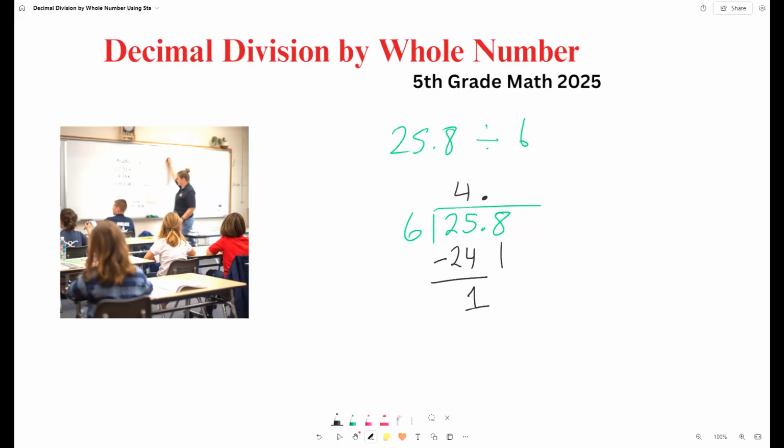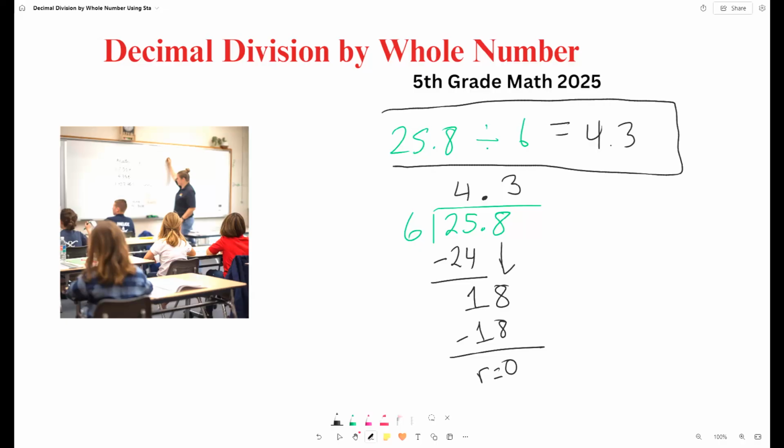Now we can bring down the 8, and that would be 18, and now we can put the next digit next to the period. So how many times does 6 go into 18? That would be 6 times 3, because 6 times 3 is 18. So when we subtract, we have a remainder equal to 0, and we're done. We don't have any more digits here, so our answer will be 4.3. So far we're doing good.